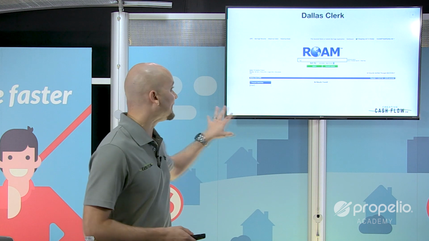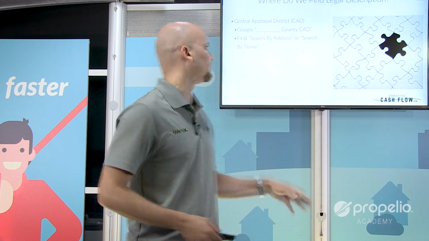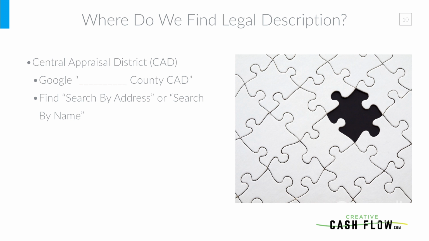Now, we're in here. What do we actually search for? What are we actually using to search for this? So to actually search, we need to have some information. We need a legal description. That's what I use to search for this stuff. So to get the legal description, you're going to go to the county CAD, the Central Appraisal District, and it works the same way as the last thing, right? You just Google search, whatever county CAD, Dallas County CAD, Tarrant County CAD, whatever. Find search by address or search by name, whichever one you prefer. I like searching by address, but you can search by name too.